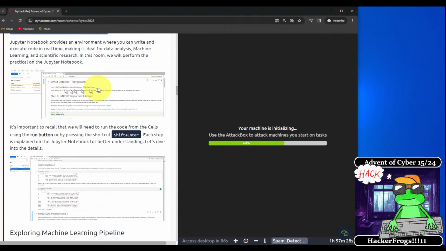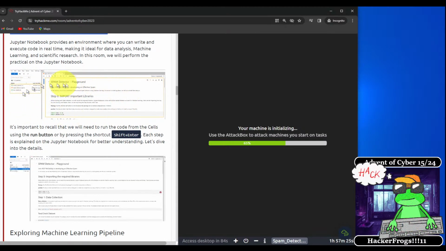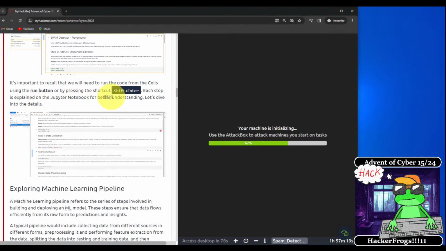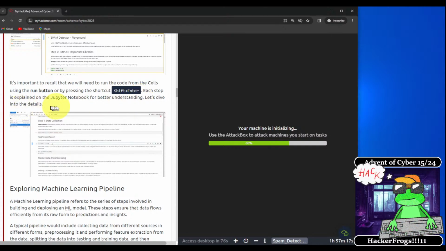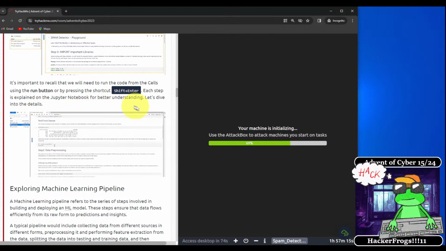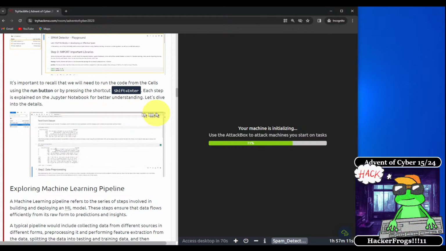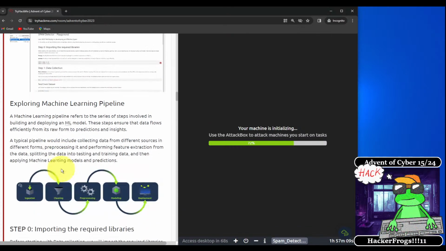Here's an illustration of what the Jupyter Notebook is going to look like when it's deployed. It's important to recall that we need to run the code from the cells using the Run button or by pressing the shortcut Shift-Enter. Each step is explained on the Jupyter Notebook for better understanding. Let's dive into the details.